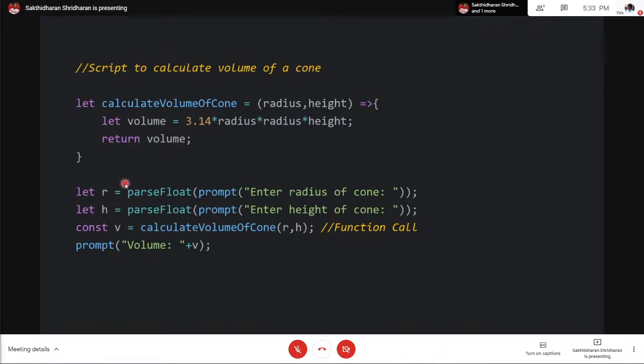Now to execute this piece of code here, you get input for radius and height, and then store it in a variable, or you need not. You can directly write this piece of code in place of r. But I have done this to make it more clear, and I've stored it in a constant, because why not? They are not going to change it anyway. Otherwise you can use let, and then you can display the volume here. So that's all. So again, let's execute this piece of code here.